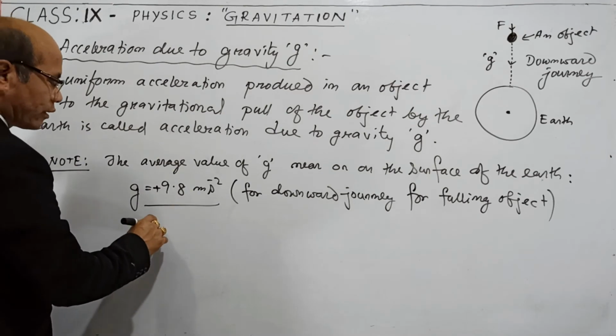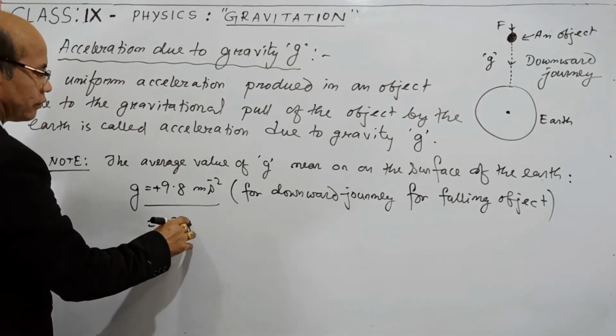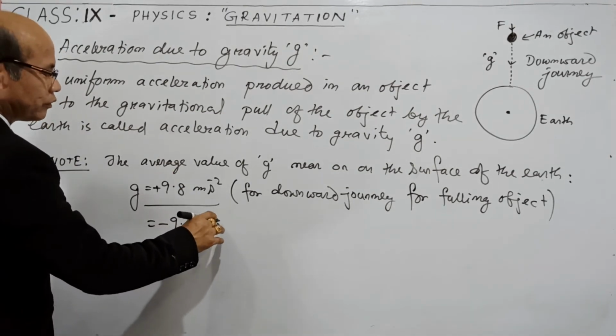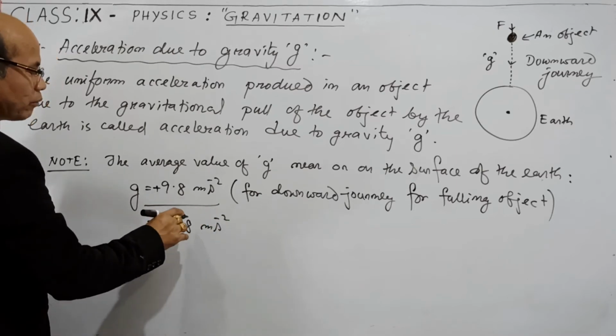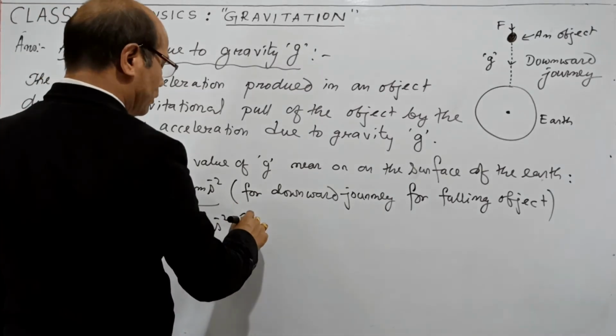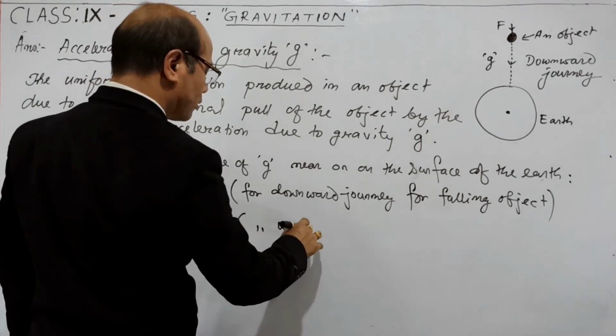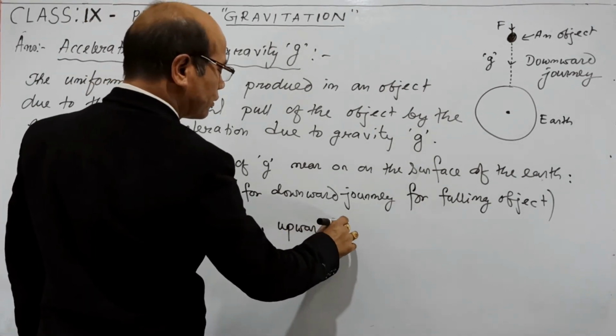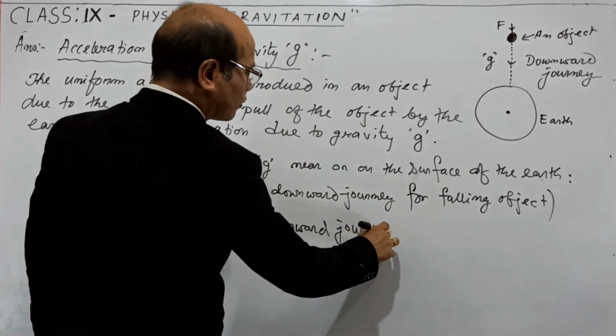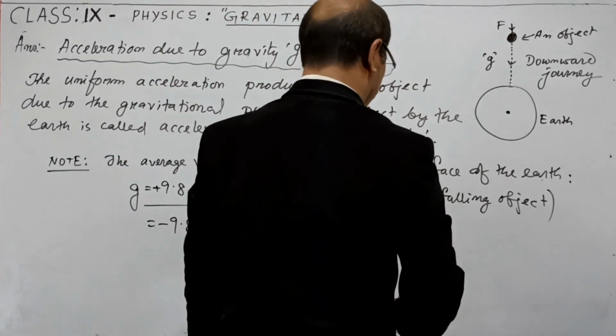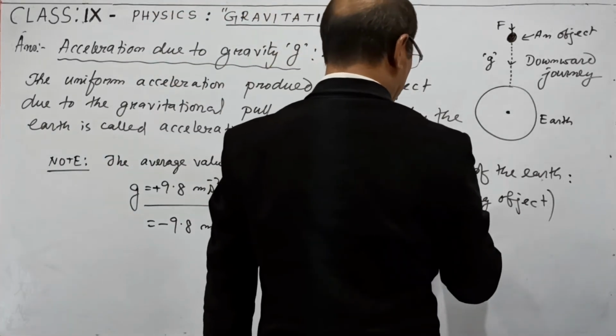And you have to take minus sign. Numerical value is same. Minus 9.8 meter per second square. This is for upward journey. For ascending object.